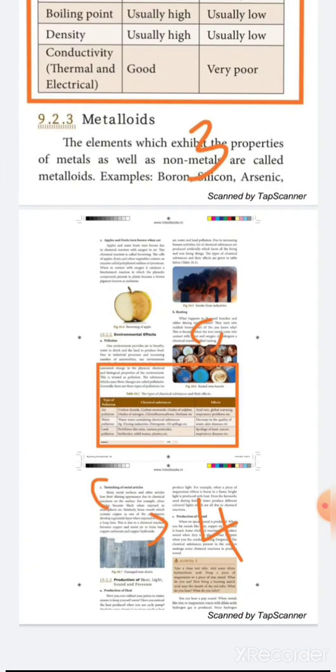Then fourth one, explain the environmental effects of chemical reaction. Changes around us lesson, page number 108 and 109. The environmental effects are 3: pollution, rusting, and tarnishing of metal articles. First write what is pollution, then write 3 types of pollution. Next rusting. What is rusting? That is enough. Then third one, tarnishing of metal articles. Already you studied the 2 mark question; write the same for the 5 mark. Okay students, I gave 4 five-mark questions and 12 two-mark questions. You have to study thoroughly.